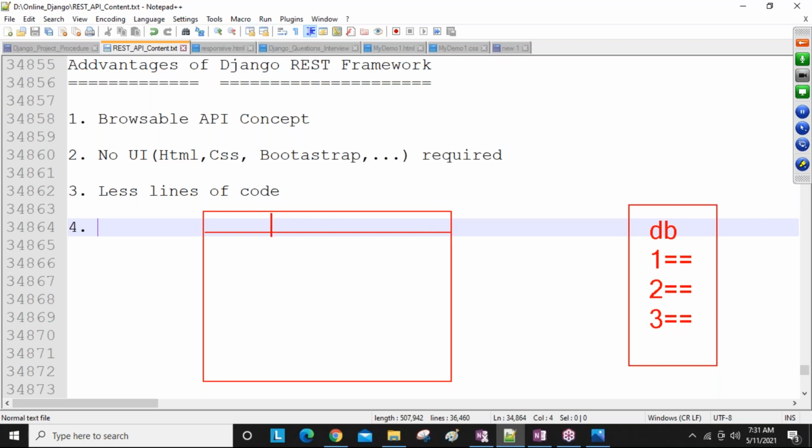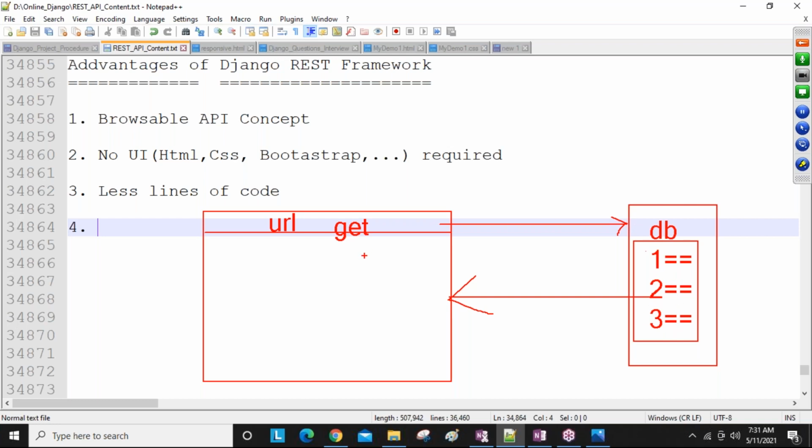Then my URL is communicated to the database, gets all these records, and displays them here. By default, the GET operation can be performed in Django, guys. Because of the GET operation, all the records come here.